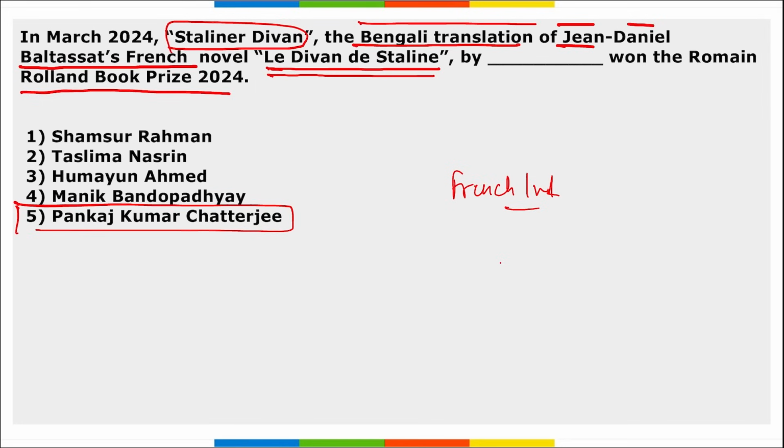In collaboration with APJ Trust. The original French novel, Les Divan de Stalin, was published in 2013, and the Bengali translation of the book was published by New Bharat Sahitya Kutir in 2023.